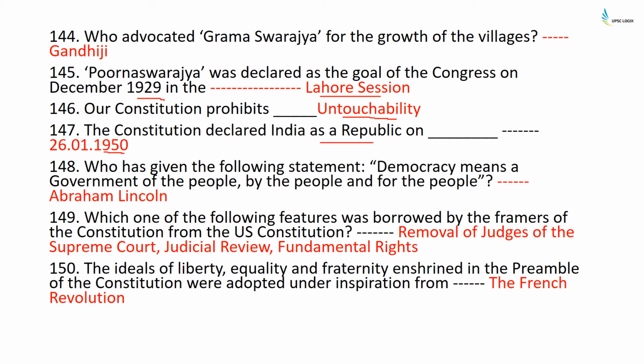Who has given the following statement? Democracy means a government of the people, by the people, and for the people. It was Abraham Lincoln. Which one of the following features was borrowed by the framers of the Constitution from the US Constitution? Removal of judges of the Supreme Court, judicial review, and fundamental rights.